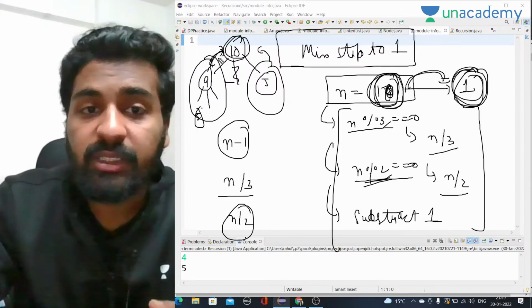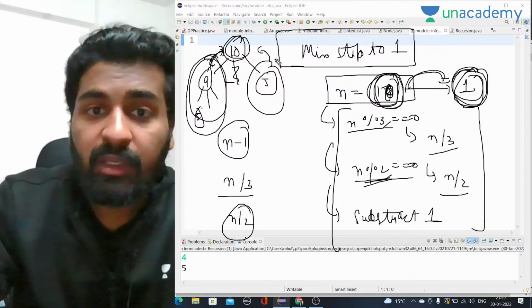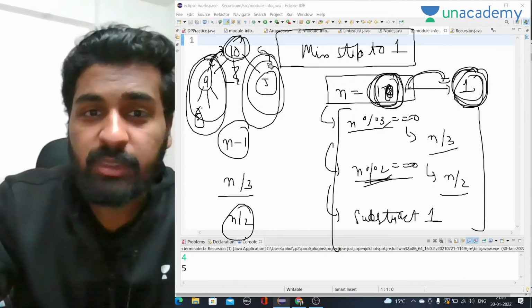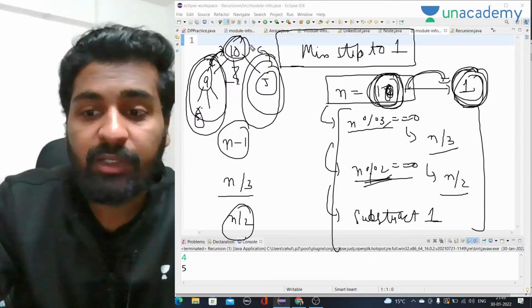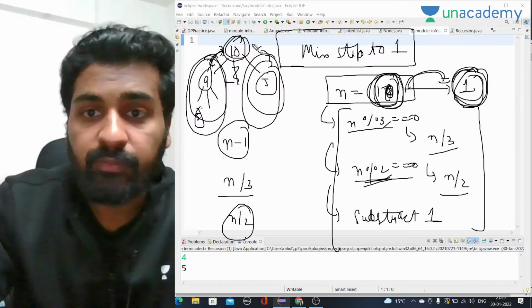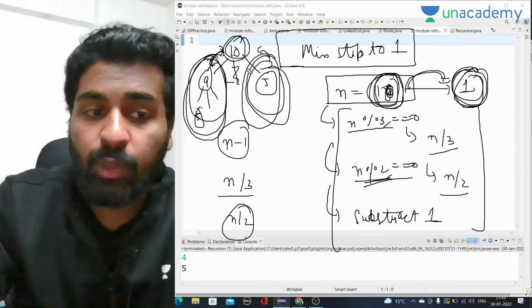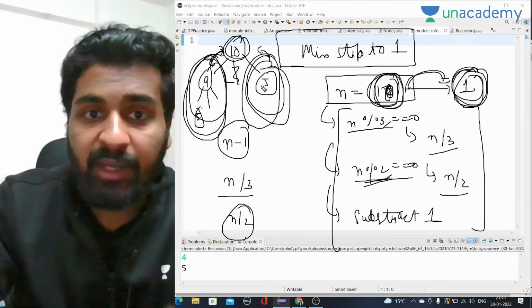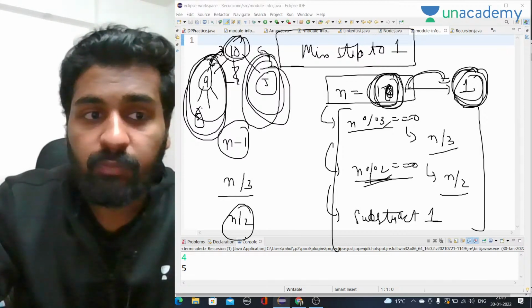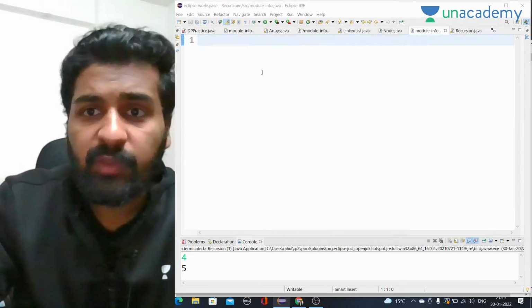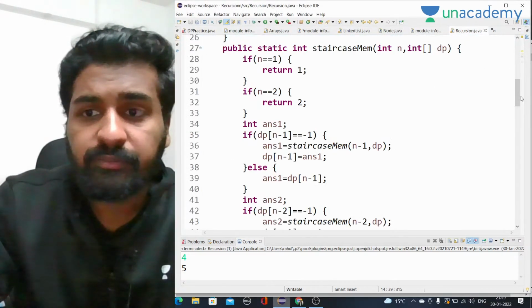I'm telling recursion to give me the number of steps from this path, and from this path as well, and I will take the minimum of that and return it. So this will be done by recursion only. Our only work is to take the minimum over all the paths and return it. So this is very, very simple. Let me just write the code directly.